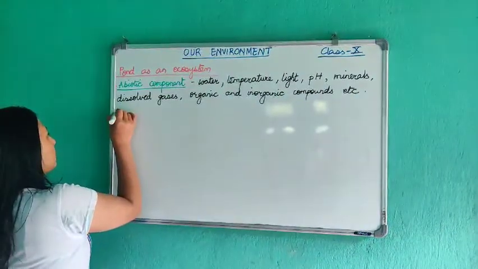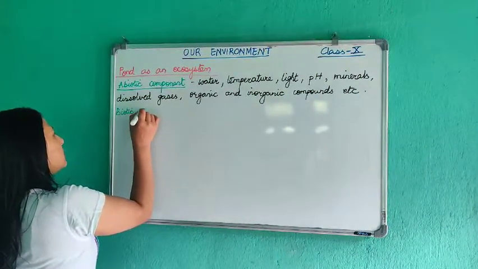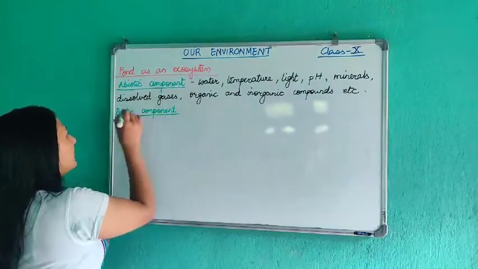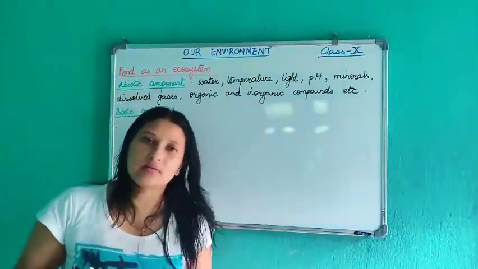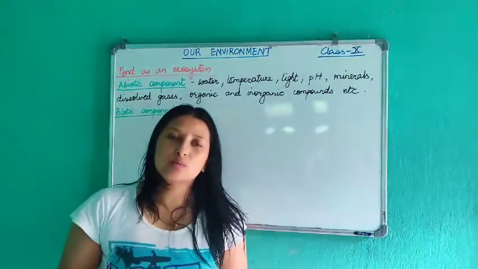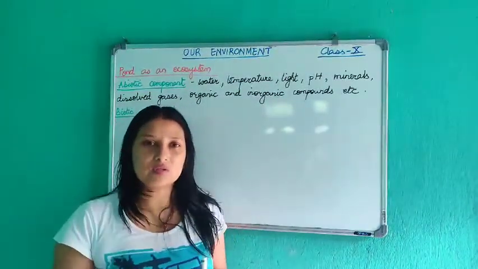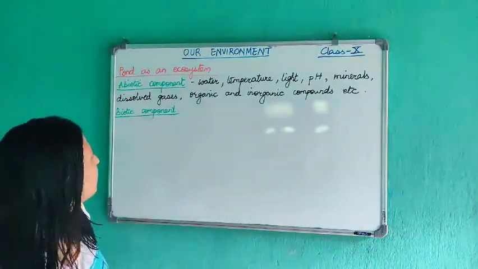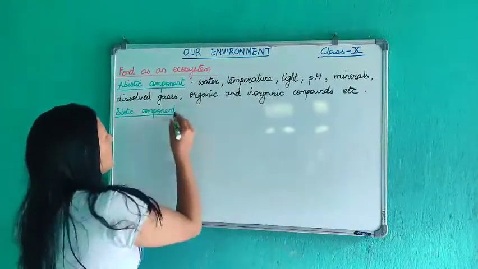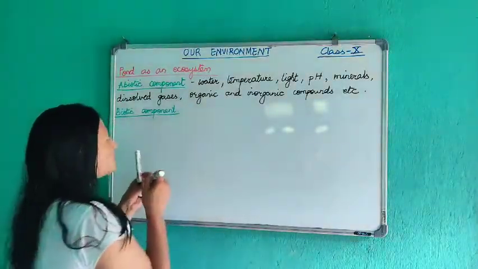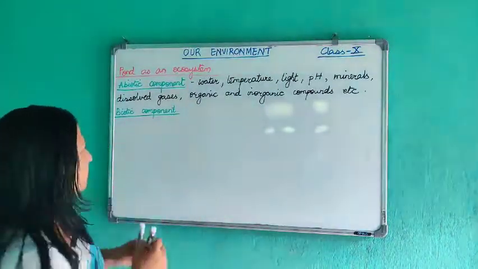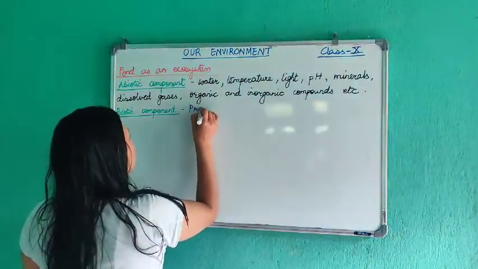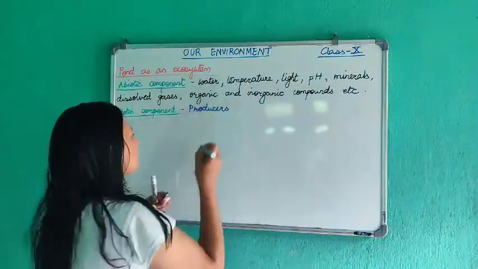Now let us talk about the biotic component that is present in the pond. Now biotic refers to living organisms, right? So there are different kinds of living organisms, the producers, consumers, right? So let us see what are the producers that are found in the ecosystem. Producers of the pond, right? Producers, you know. So first we'll talk about the producers. Our producers, they produce food.